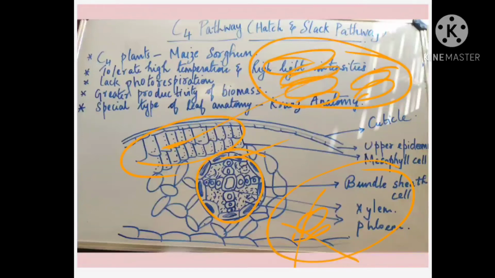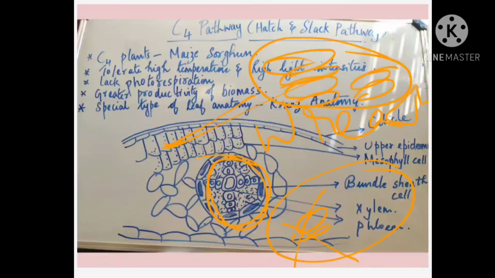Okay, so there are two types of cells. On the top, just below the epidermis, you can find the mesophyll cells, having chloroplast rich in grana, and there are bundle sheath cells beneath it. Many layers beneath the mesophyll cell, you can find the bundle sheath cell. These bundle sheath cells are arranged in a wreath-like manner. Wreath, you know, isn't it? Somewhat circular in manner. And these bundle sheath cells have chloroplast lacking grana. That is the characteristic feature.